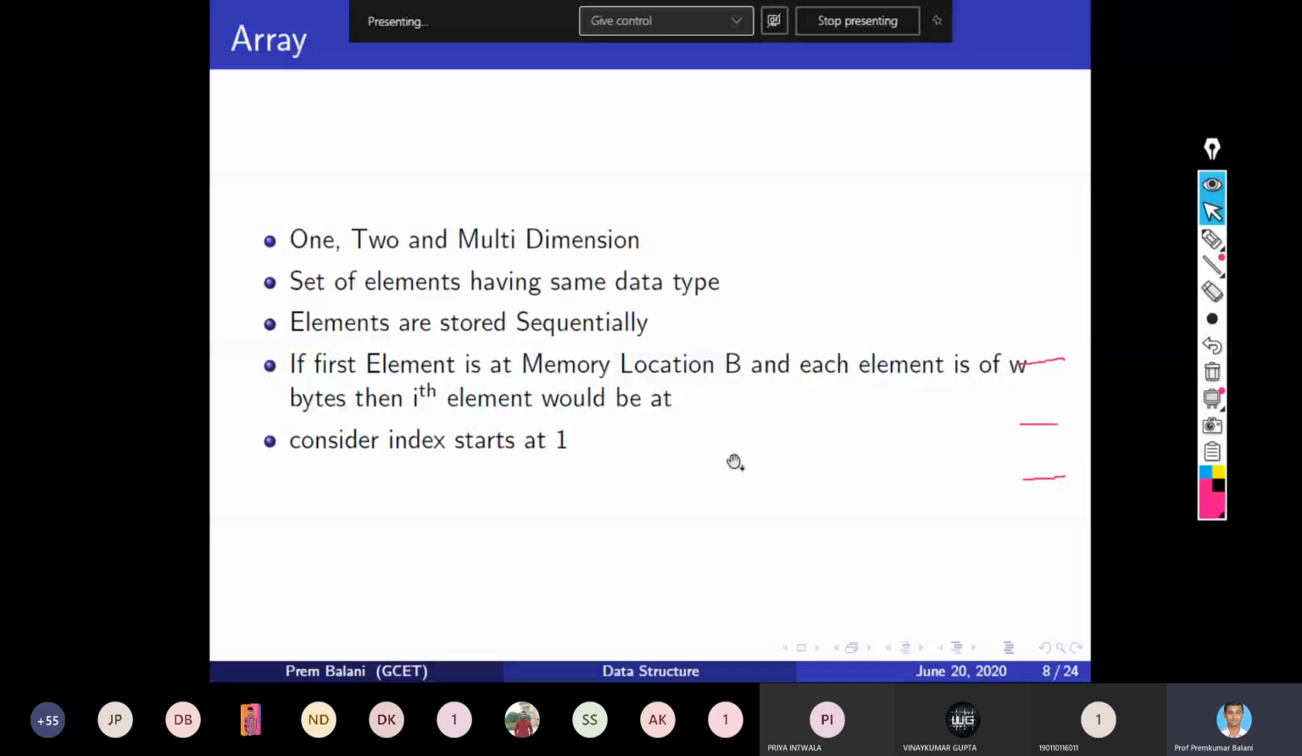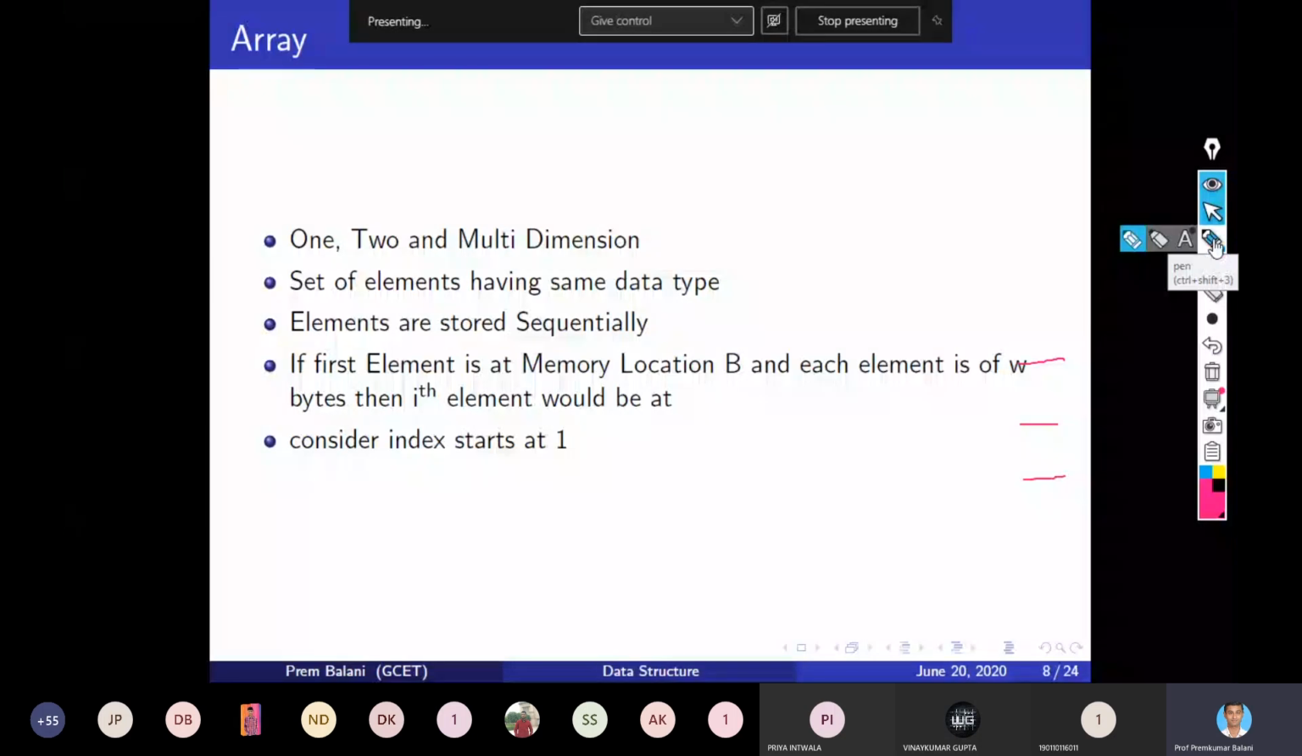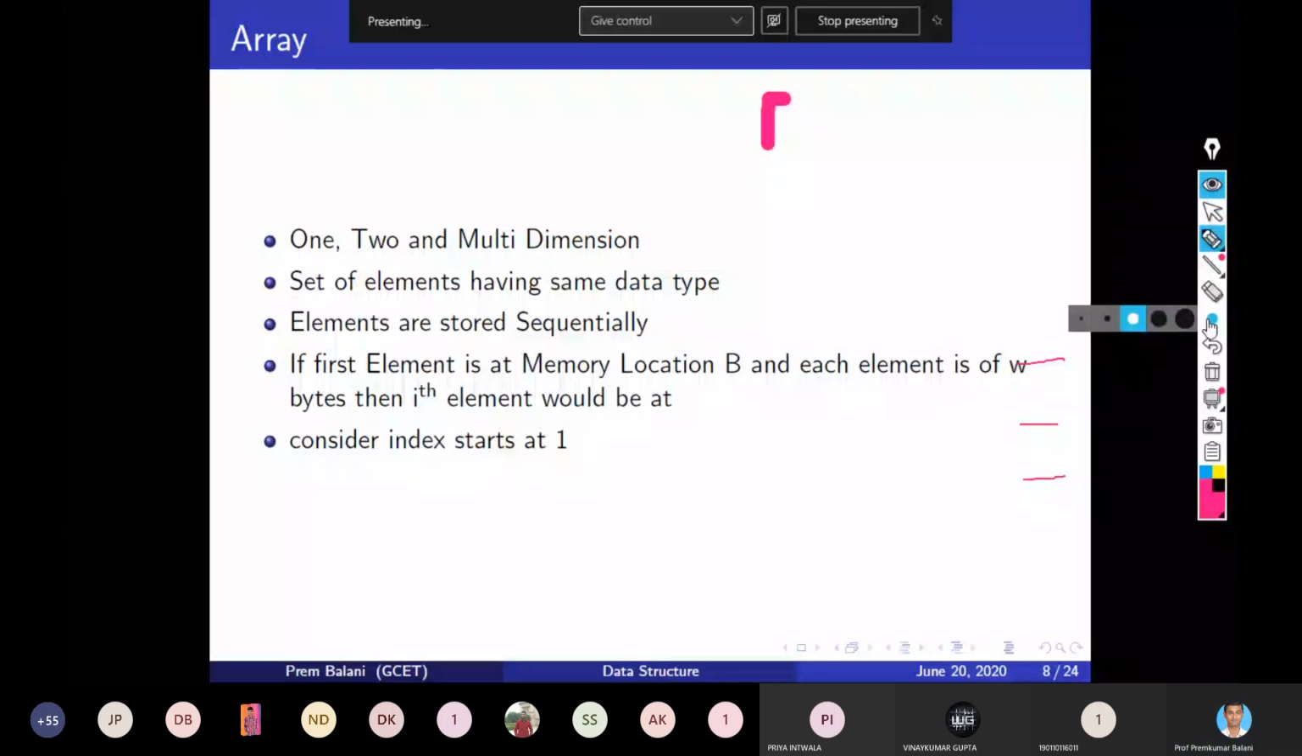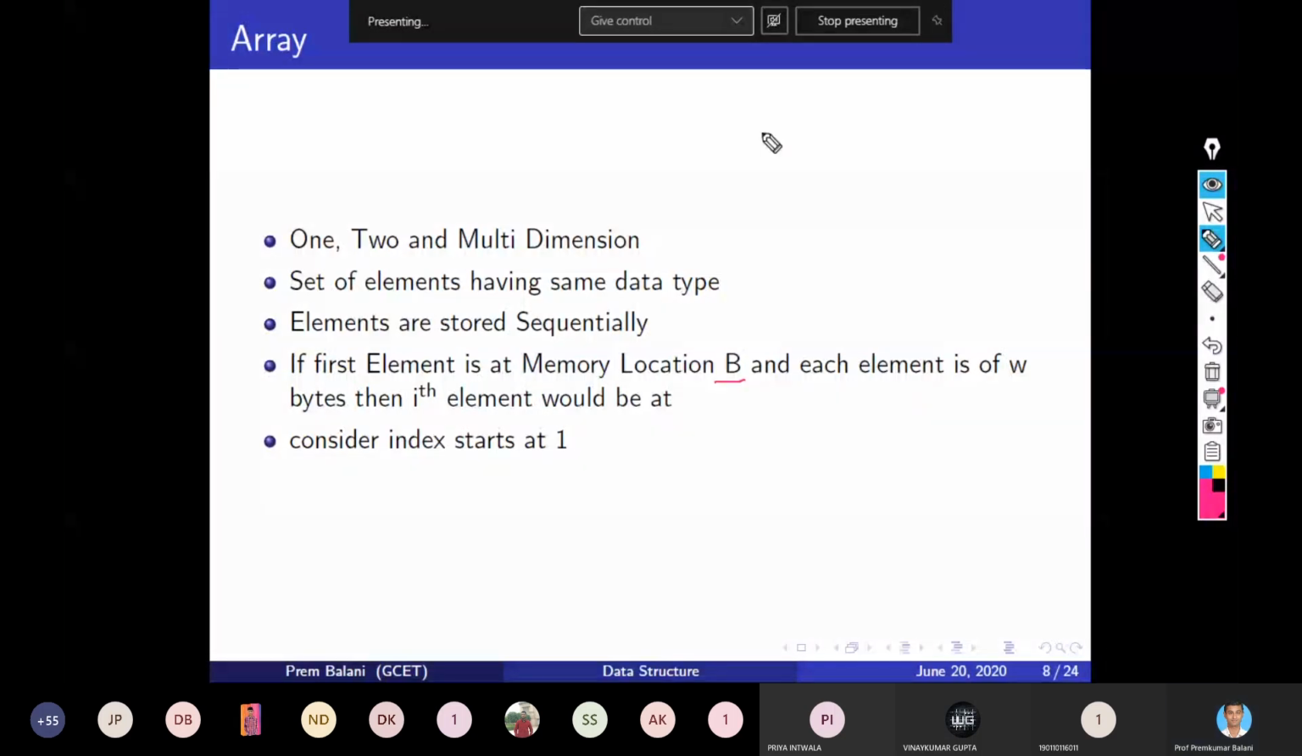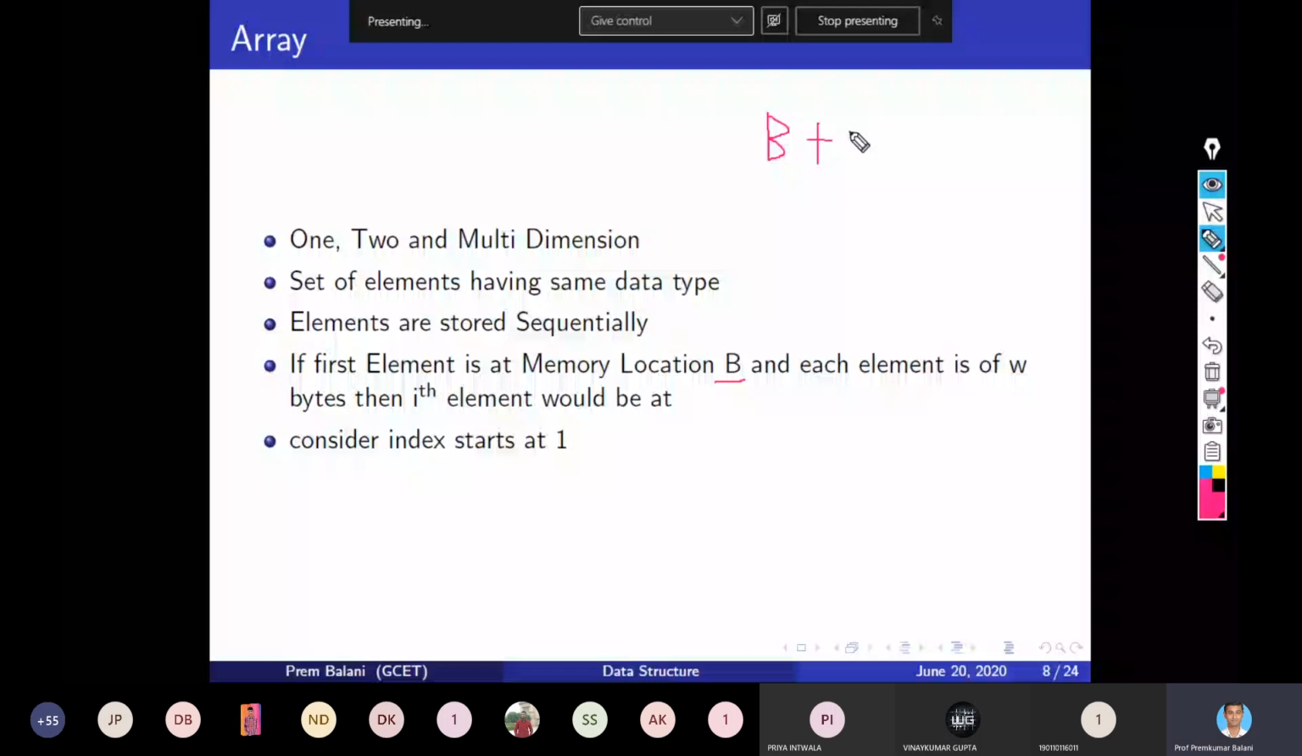Okay. So the first element is on location B, right? So B plus 0 for the first element. Then for the second element, the location is B plus 1. For the third element, B plus 2, right? So here for the first element we have B plus 0.